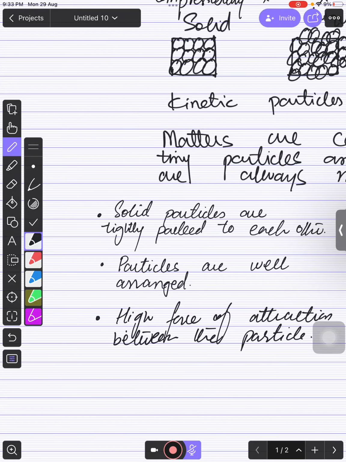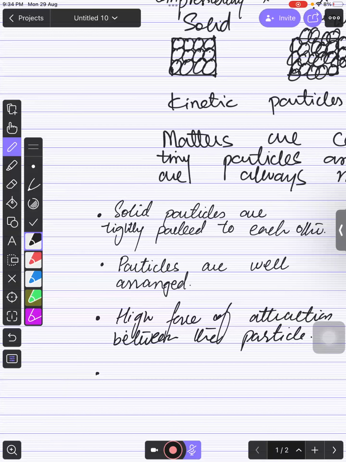Same as it is over here, you can see this. The solid particles are very close to each other, like in a bus that is too crowded, so they cannot move from one place to another. They just show movement that is to and fro. They can still move, because kinetic particle theory says the particles are always in motion. So they definitely move, but the motion is maximum to and fro motion, right?